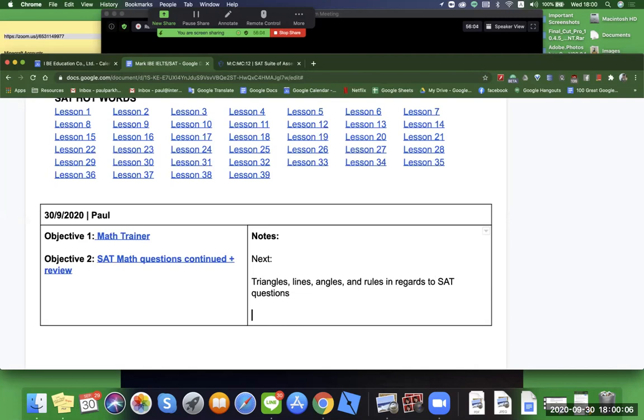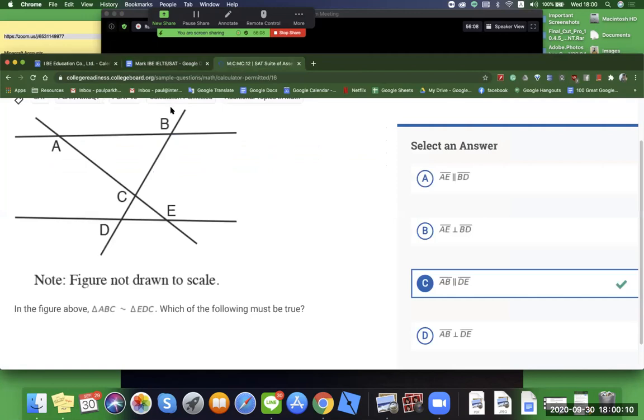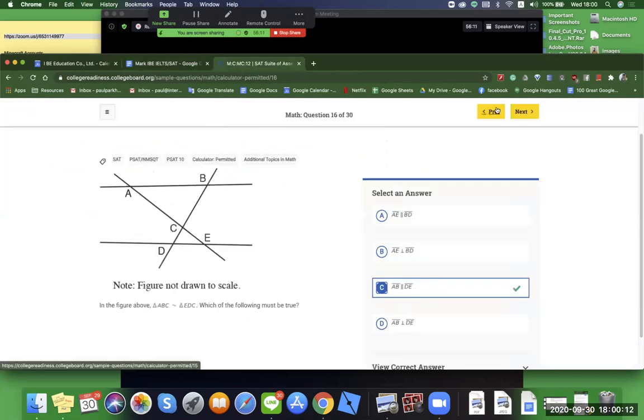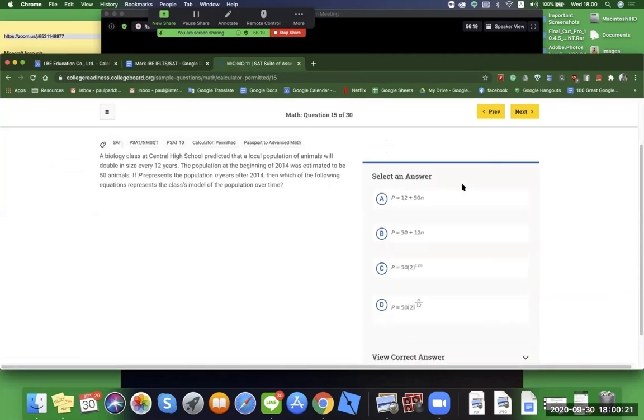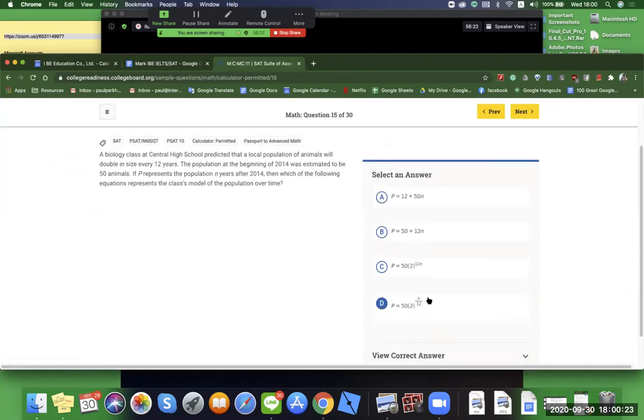Cool. So Mark, as a quick review, today we looked at triangles and lines, and we know that we have to cover those a little bit. Next one is, you have your calculator for how to do these kinds of equations.